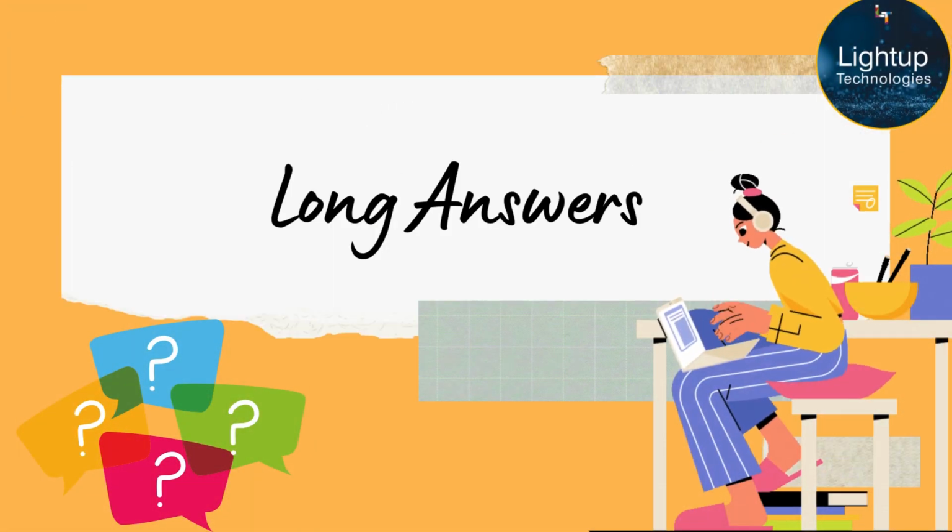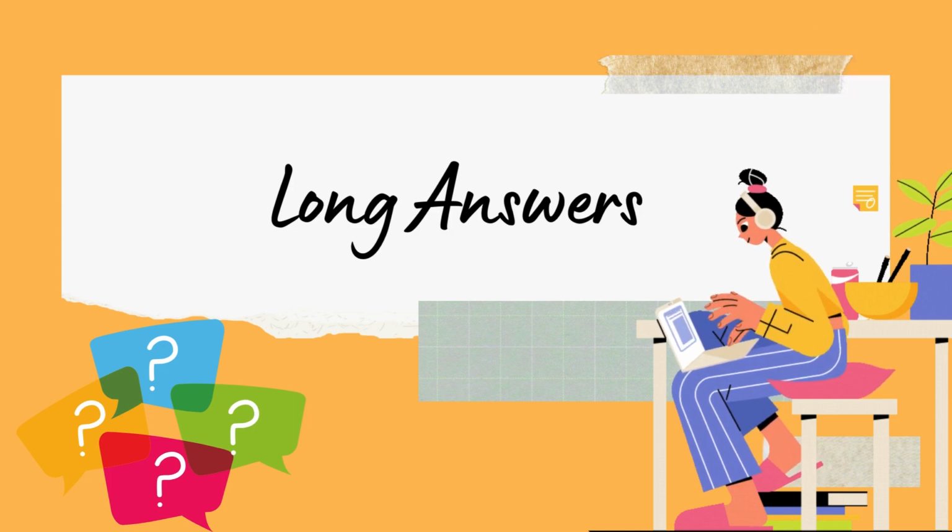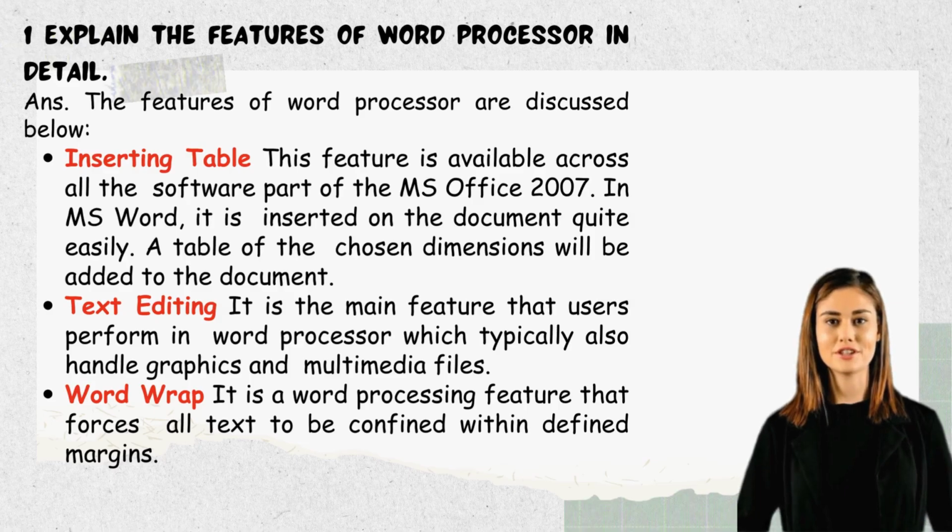Let's study long answer type questions. Question 1. Explain the features of word processor in detail. Answer. The features of word processor are discussed below. 1. Inserting table. This feature is available across all the software part of the MS Office 2007. In MS Word, it is inserted in the document quite easily. A table of the chosen dimensions will be added to the document.